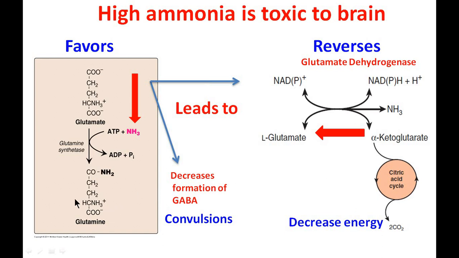Another consequence is increased glutamine level by favoring of this reaction, and as glutamine is osmotically active, it will lead to osmotic damage to the neurons, and the consequence is coma. So favoring of this reaction and reversal of the oxidative deamination reaction is the main reason behind why ammonia is toxic to the brain.